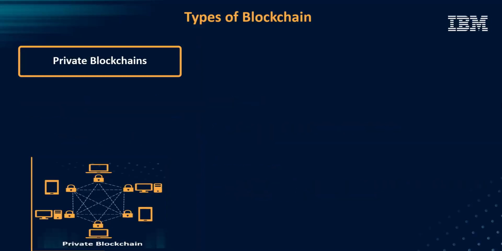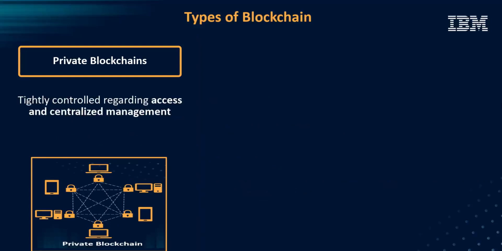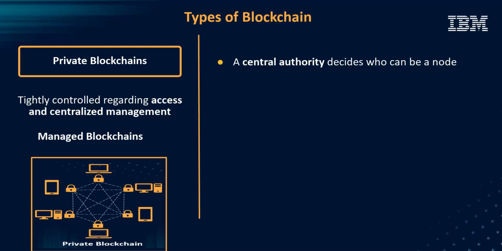2. Private blockchains. As the name suggests, they are tightly controlled regarding access and centralized management. They are also called managed blockchains. A central authority decides who can be a node and provides the rights to access or modify the database.